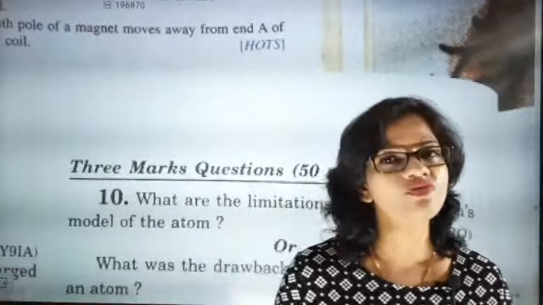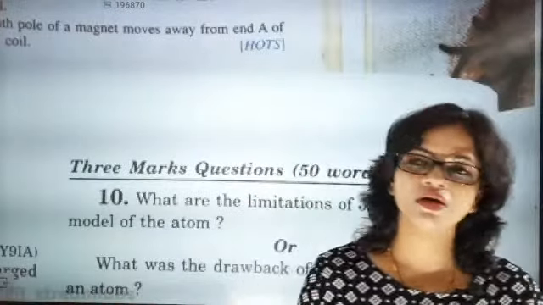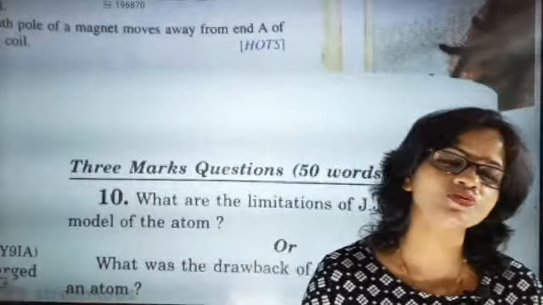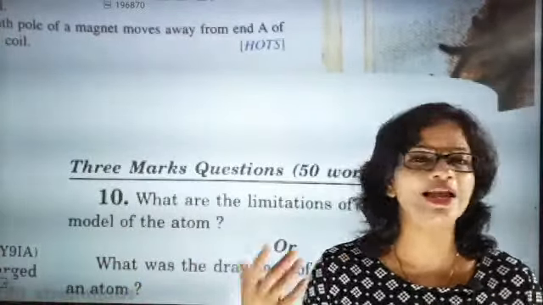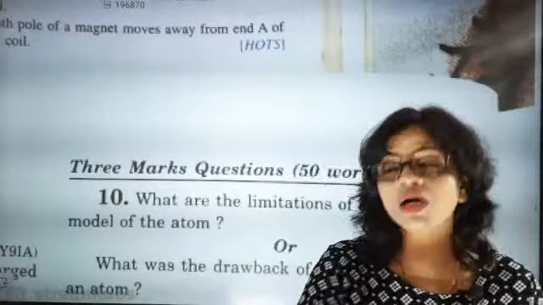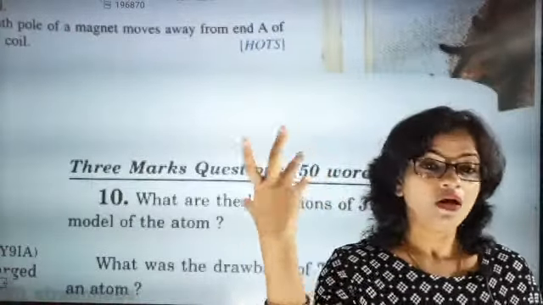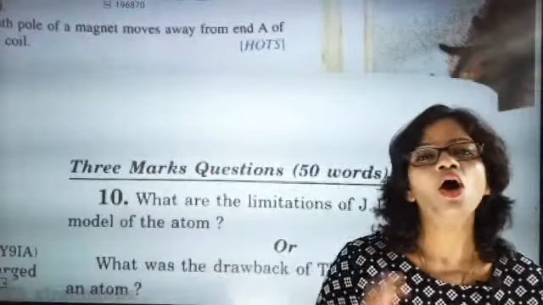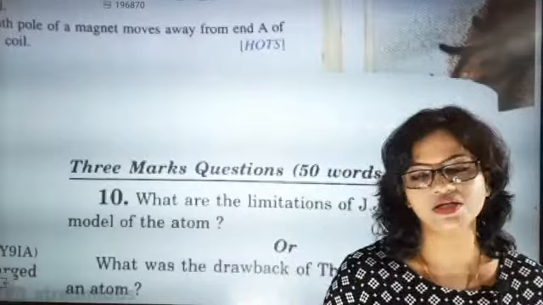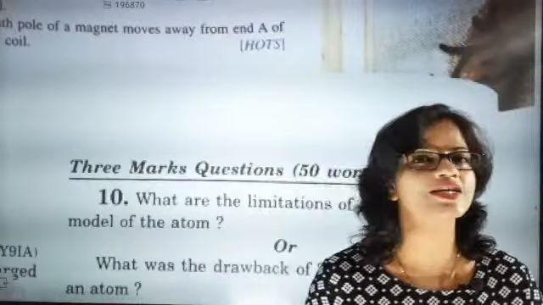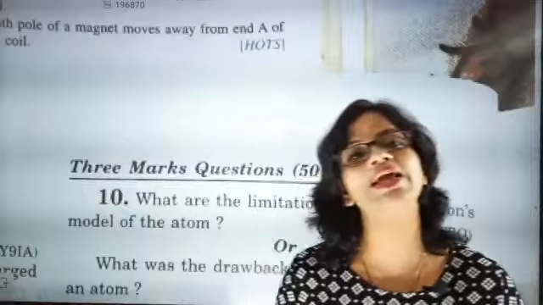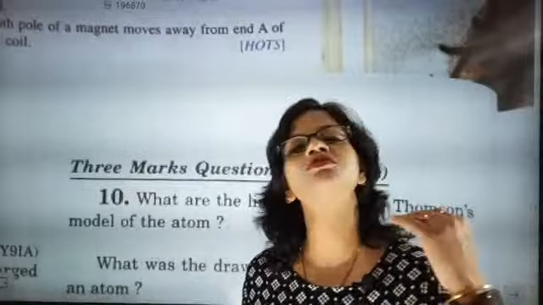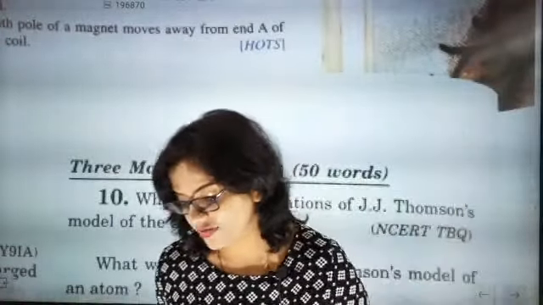So this was the major finding of Rutherford's experiment, which Rutherford did to prove J.J. Thomson's point, but he failed to prove it, because he found that electrons are revolving around the nucleus and the protons are present inside the nucleus. That is, the positive charge of an atom is concentrated in the nucleus. That's why J.J. Thomson's concept was not followed by other scientists, because there was a major drawback. I hope everyone has understood this point.